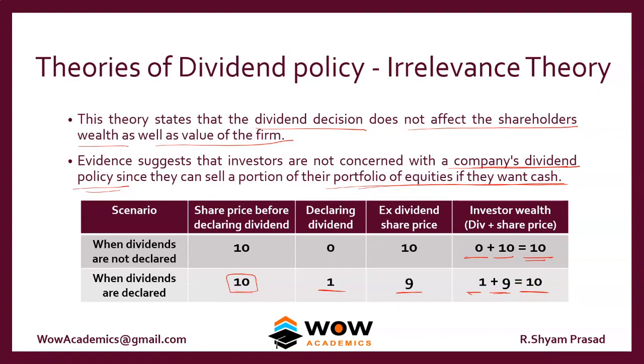For example, we'll take the same company declaring a dividend of 3 rupees. The share price will fall by 7 rupees. So 3 plus 7 will again give you the same 10. So the logic works like this. The theory states that the share price will fall in tune with the dividends declared. So even if the company does not have a policy, the shareholder can create his own policy. Whether the company declares a dividend or doesn't, the wealth of the shareholder remains the same.